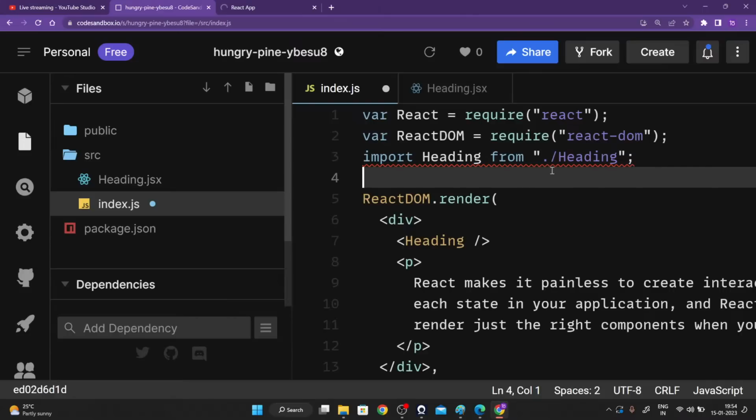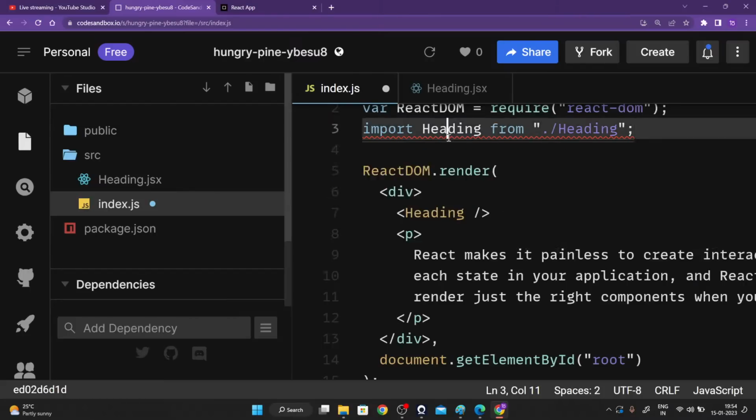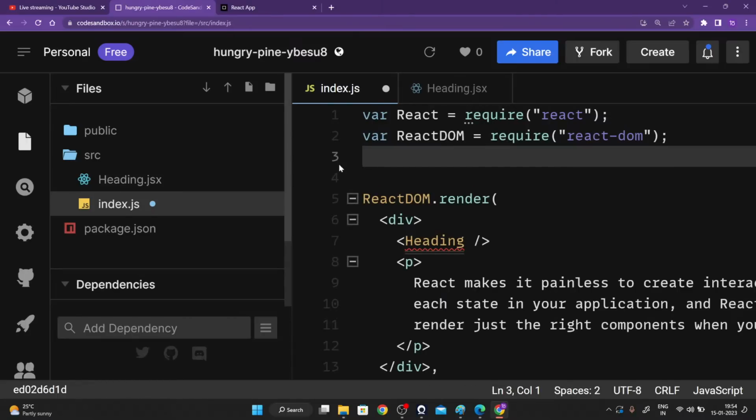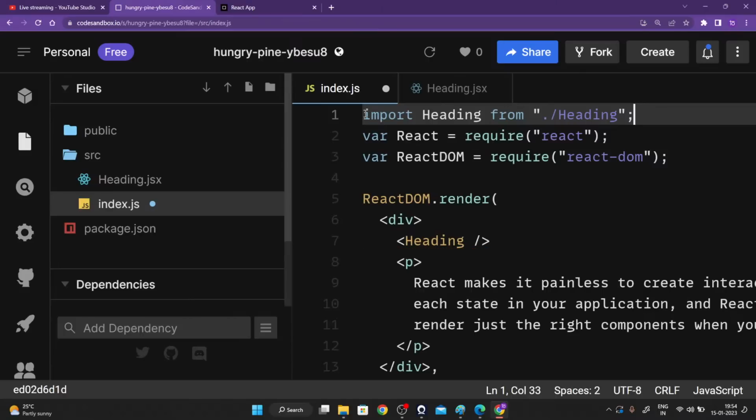Now why this dot slash heading, guys? As you're able to see, dot slash heading. What is the meaning of dot slash heading, guys? This is the heading file, the heading.jsx file, guys. So how to reach that?